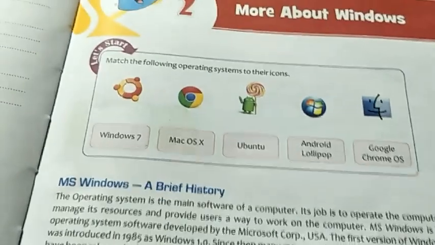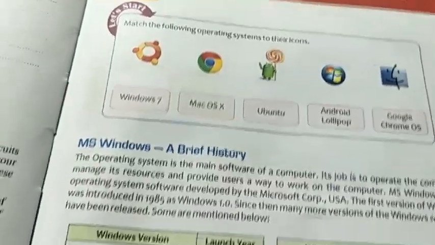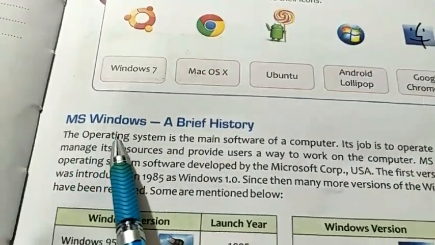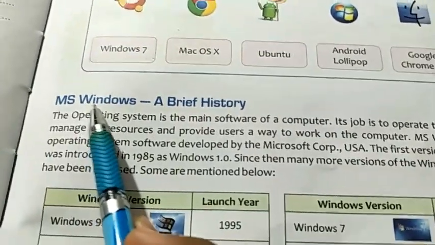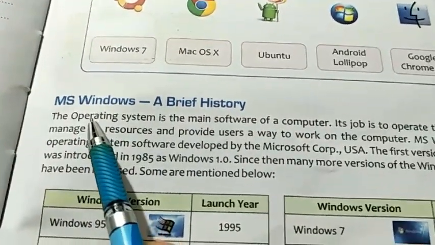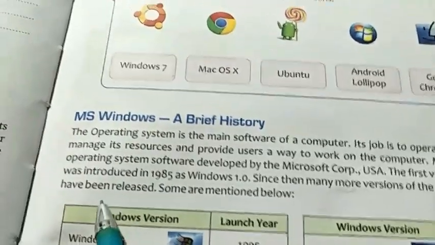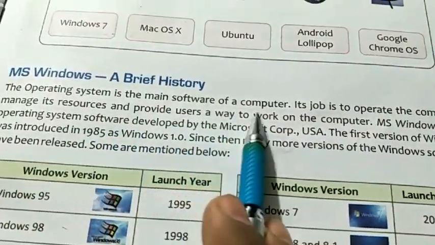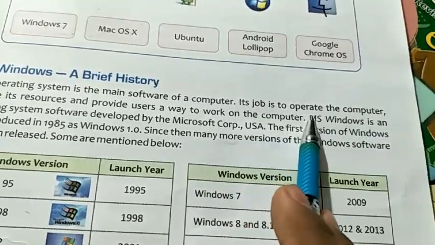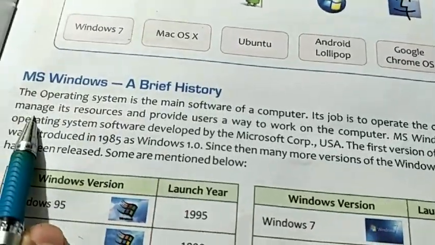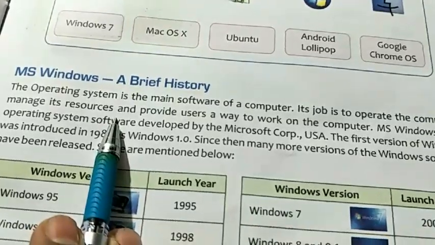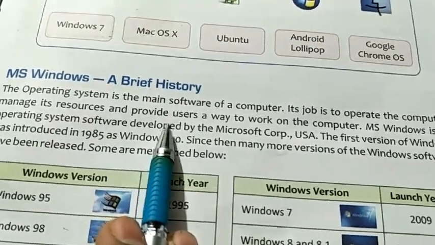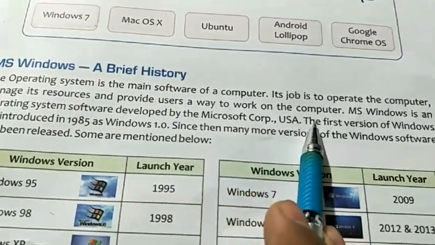So today we will discuss Windows software. The name of Windows software is MS Windows, because this software is developed by the Microsoft company. Now see, the operating system is the main software of a computer. Its job is to operate the computer and manage its resources. Resources means hardware resources and software resources, and to provide the user a way to work on the computer.